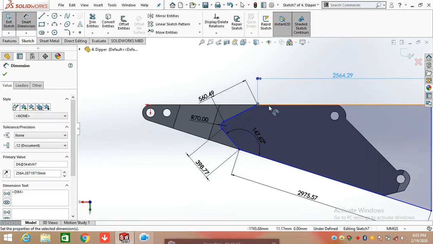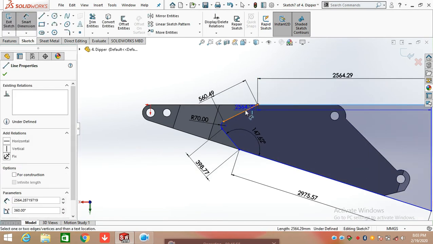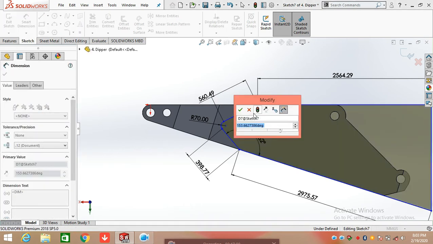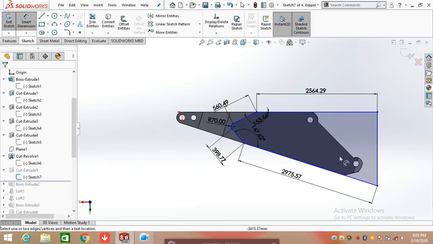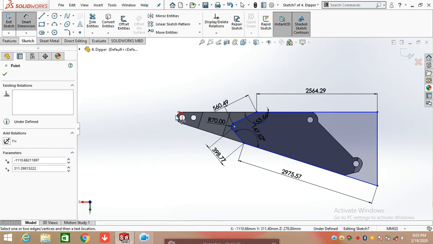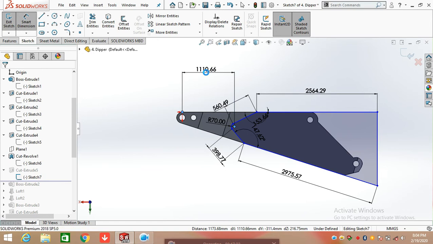And angle between both these lines is 153.66 degree, and make this sketch in the outward direction outside the body. You can also define the distance from the origin and the center of the arc, which is 1110.66 mm.